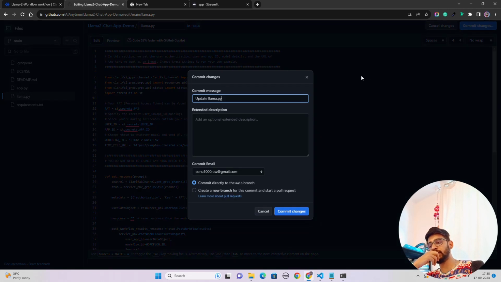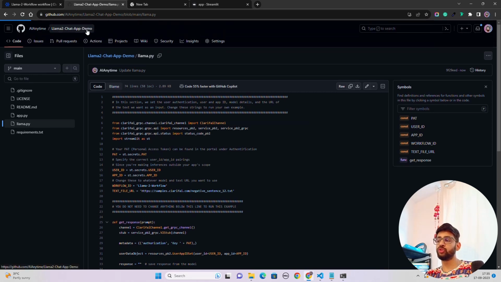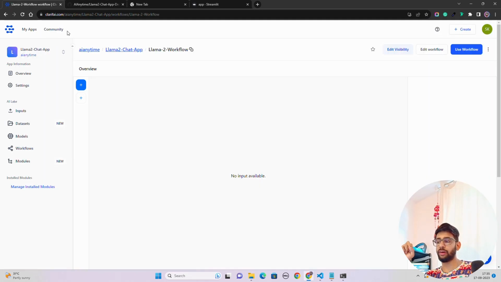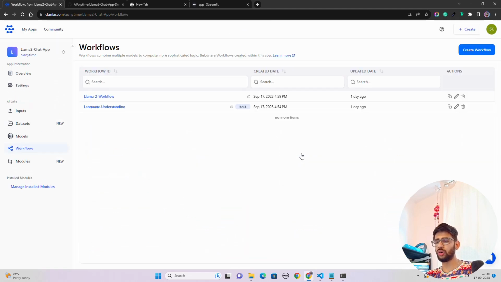Now we're gonna commit changes, update llama.py, and now we have our files on GitHub. Now we can use the modules connector within Clarifai. Once you come inside it, let's go to your application, guys. Now once you go on the application page over here, you can see that we have two workflows. Let's go on the workflows.